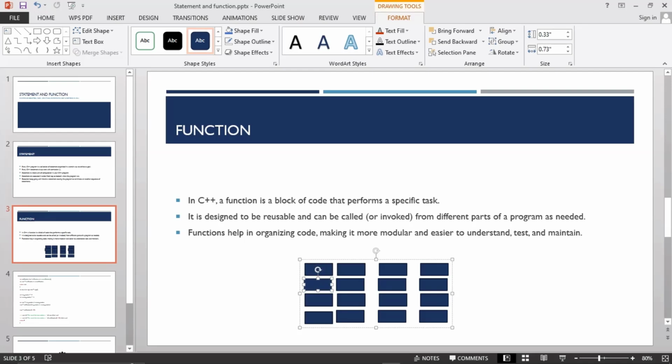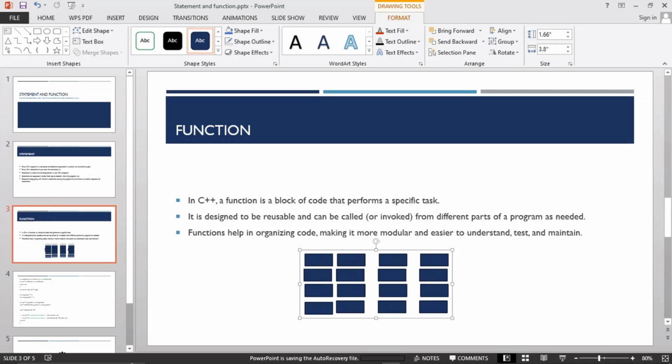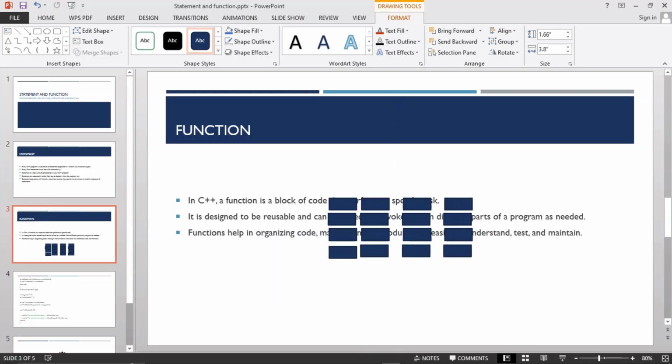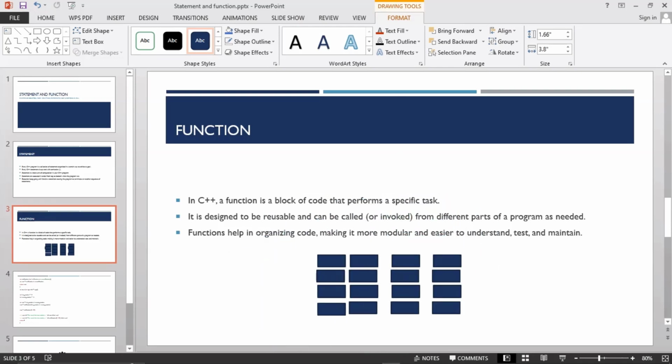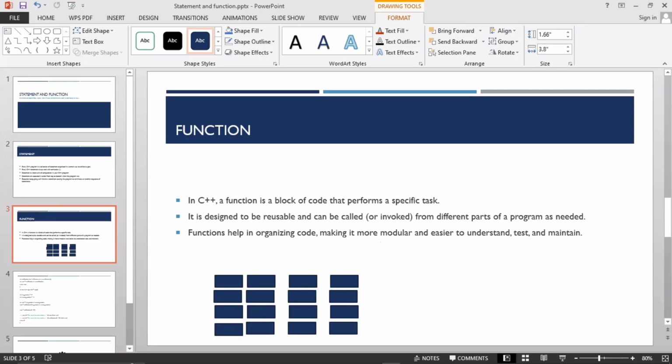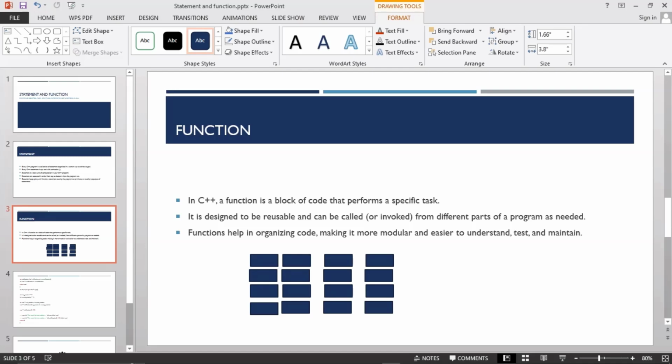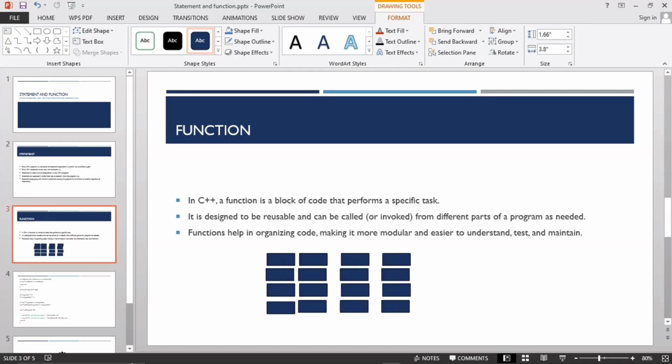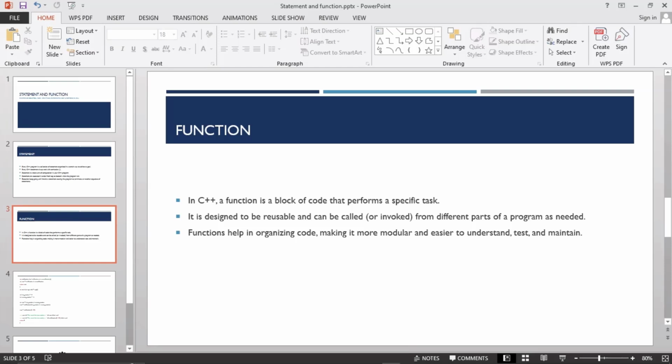They are blocks of code written inside to perform a specific task. A function is the carrier of everything. It holds them together, and every piece of code is written to perform a specific task. So I hope you understand that. Functions help in organizing code. They make it more modular and easy to understand, test, and maintain.